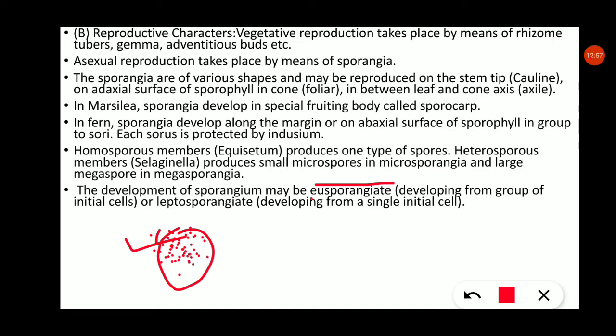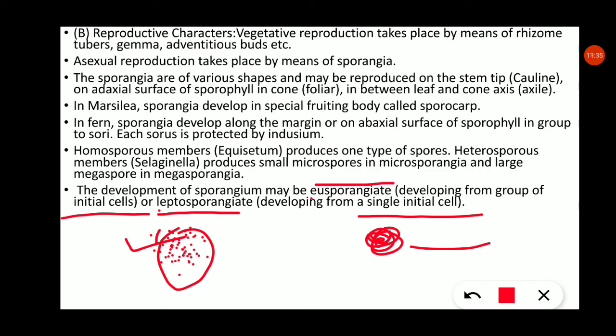Then the development of sporangia may be eusporangiate, developed from the group of initial cells, or leptosporangiate. What is meant by leptosporangiate? Leptosporangiate means spores develop from a single initial cell. Here there is only one single initial cell, from which microspores and megaspores will form. Opposite to eusporangiate, where microspores and megaspores develop from a group of initial cells. Okay, these two concepts are clear. This will be asked as an MCQ in university questions.